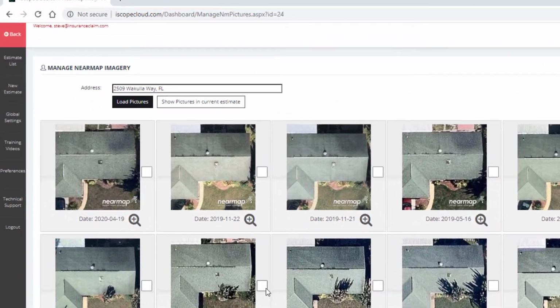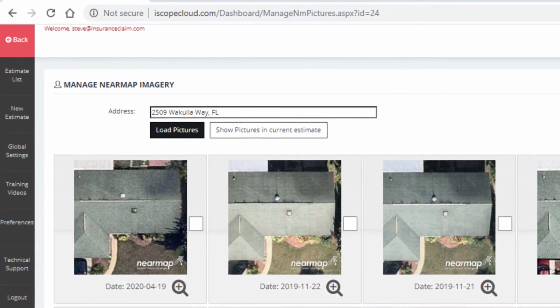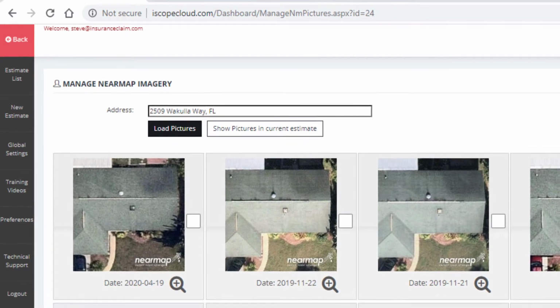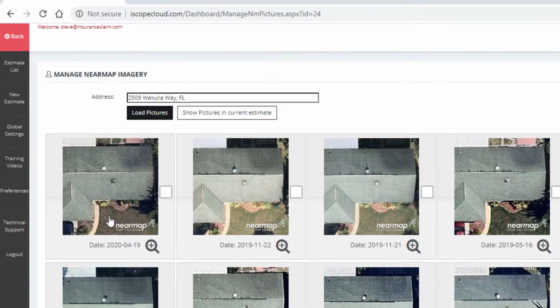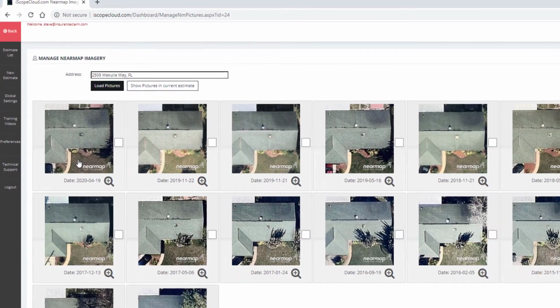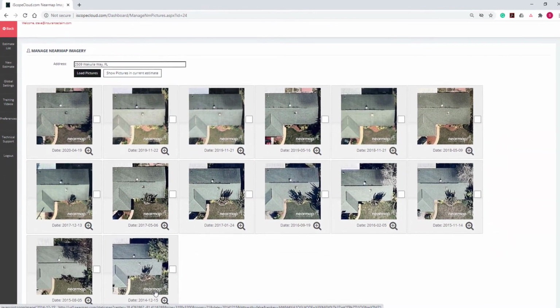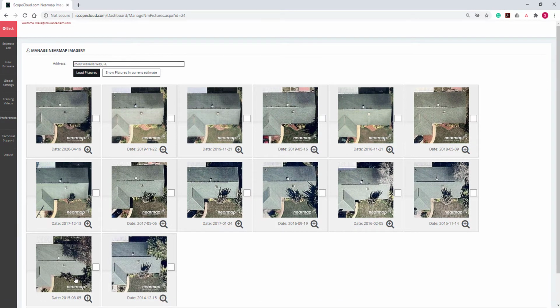These images all contain the date in which the photo was taken at the bottom of each thumbnail. So since we have 14 images, that means that there are 14 distinct capture dates. The dates are sorted from the most recent at the top left down to the oldest at the bottom. It appears that these photo capture dates range from April of 2020 to December of 2014.